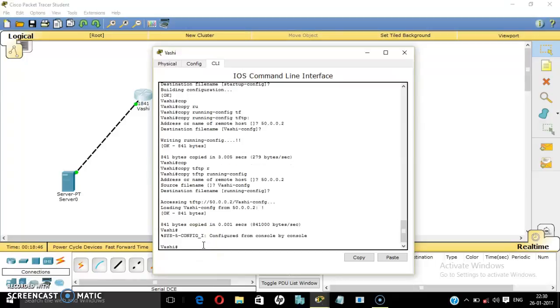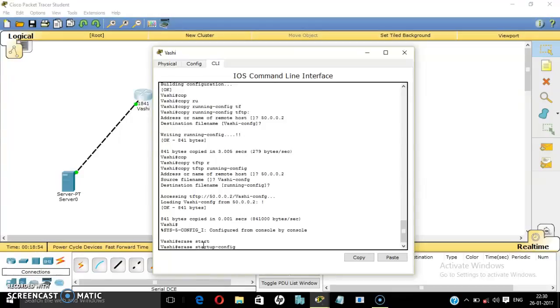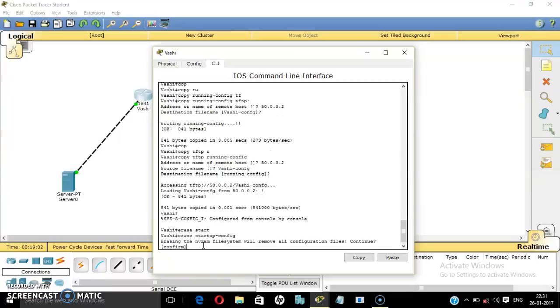Now one more thing I would like to tell, how to erase the configuration. It's as simple as copying and restoring. Just give command erase startup config, then enter. Confirm. See, it will ask erasing the NVRAM file system will remove all configuration files.